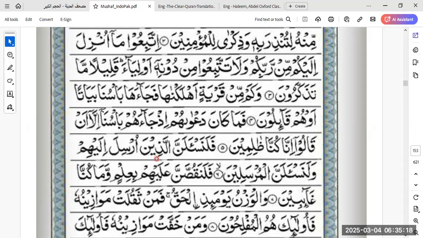Ism mawsul is what it is in itself. But what is it doing in the sentence here? It is the mafulun bihi, the object here. Definitely we're going to ask allazina, those who ursila ilayhim, who received the revelation. The revelation was sent to them. So ursila is again passive, right? Form 4 passive. Ursila ilayhim, those who were sent